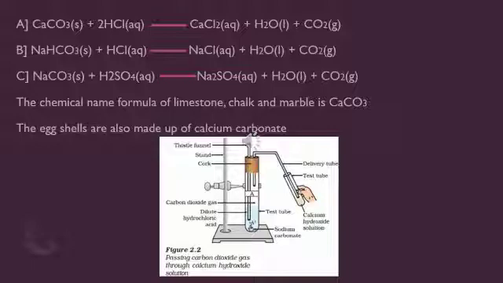We add about 2 ml of dilute HCl to both test tubes and observe. We saw that the products formed were water and carbon dioxide, and we pass the gas produced in each case through lime water. That lime water is nothing but calcium hydroxide solution. So you could see the reactions and the salts formed in the examples themselves. This is the experiment to show how metal carbonates and metal hydrogen carbonates react with acids.